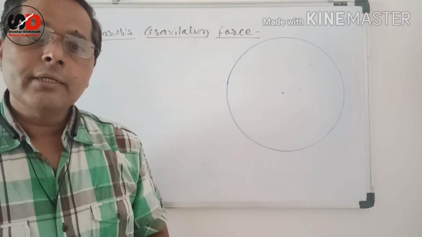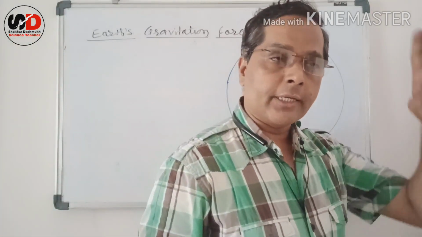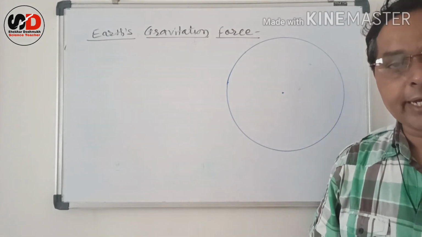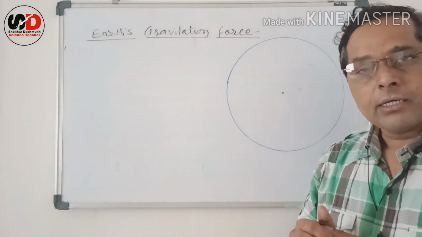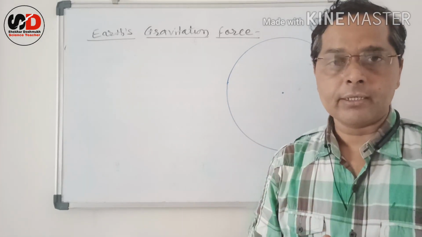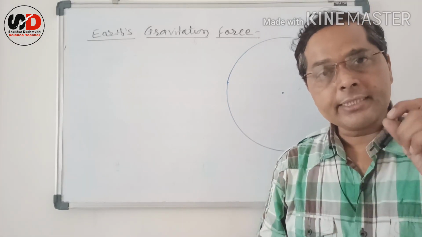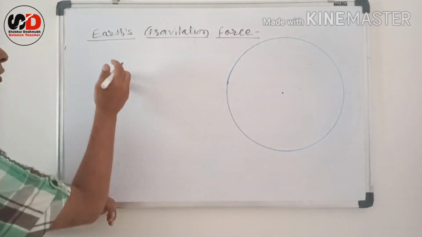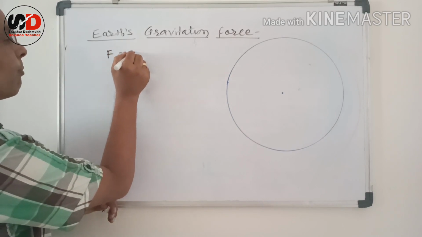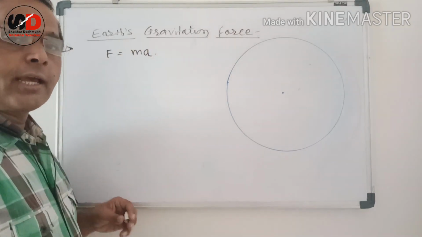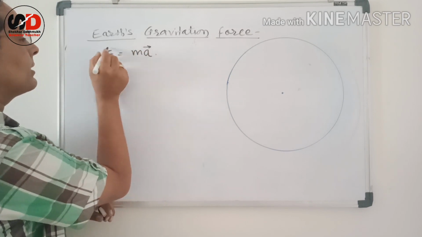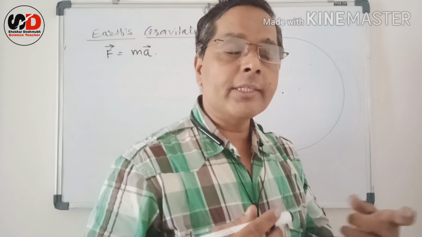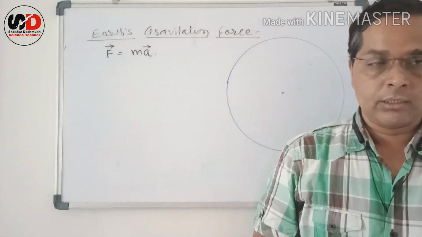We learned in Newton's second law of motion in standard 9 that whenever a force is acting on any object, then definitely acceleration should be there. That means the motion is accelerated motion. What is the formula for Newton's second law of motion? It is F is equal to mass into acceleration, F = m a, where a and F are vector quantities. We call this motion accelerated motion.